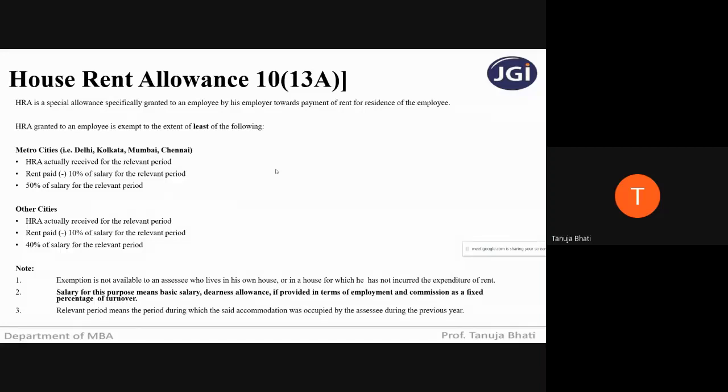If he's not paying rent or not staying in a rented place, 100% HRA will be taxable. Relevant period means the period during which he is staying in the rented place. And salary for the purpose of HRA means basic salary, dearness allowance, and commission as a fixed percentage of turnover, if provided in the terms of employment.